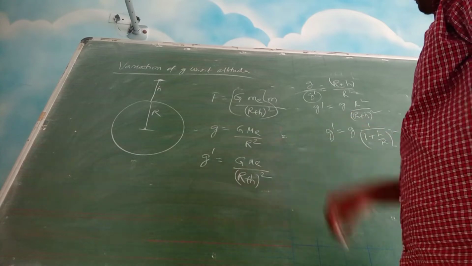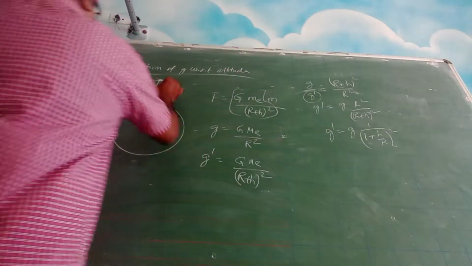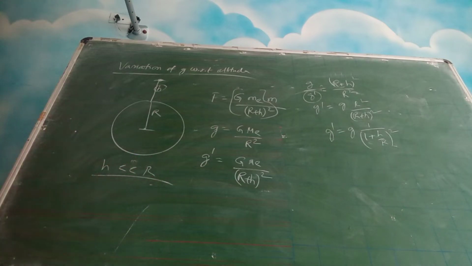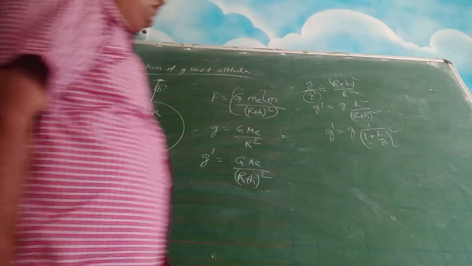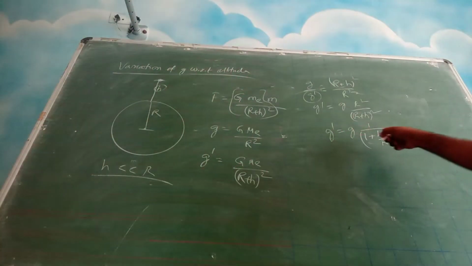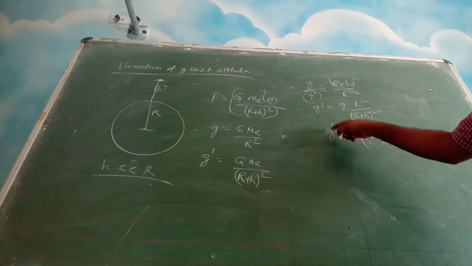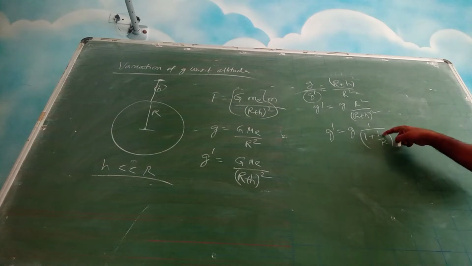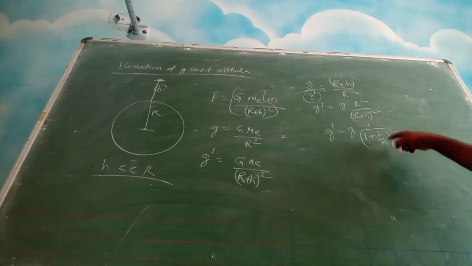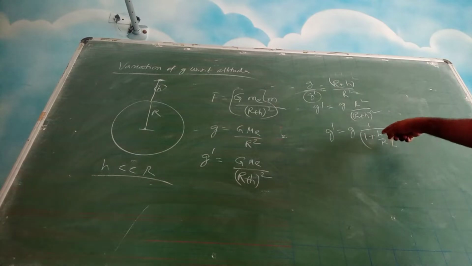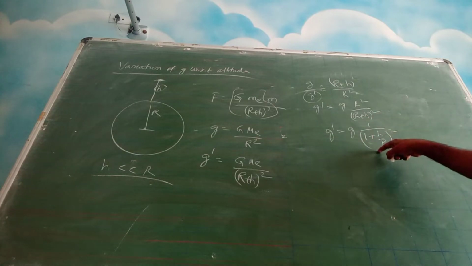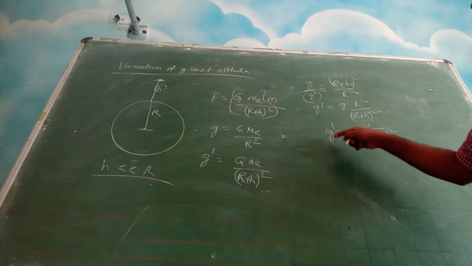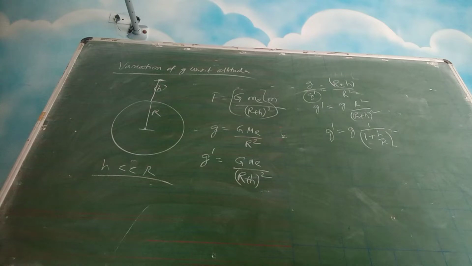Now let us say this h is quite less than r. h is a small value. You can see that this g dash is varying with respect to height now. When the height value is comparable with the radius of the earth, you will get some different value. What is happening actually? This is in the denominator, right? This is a square, so you are getting g divided by some positive value. So actually g is reducing, right? The value of g is reducing.